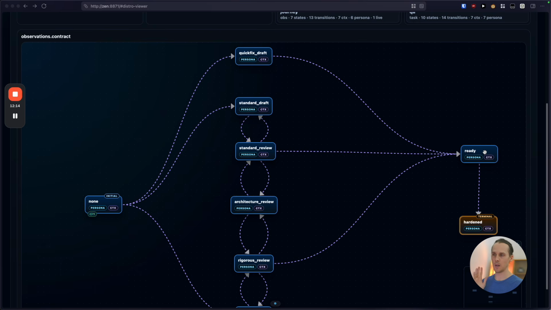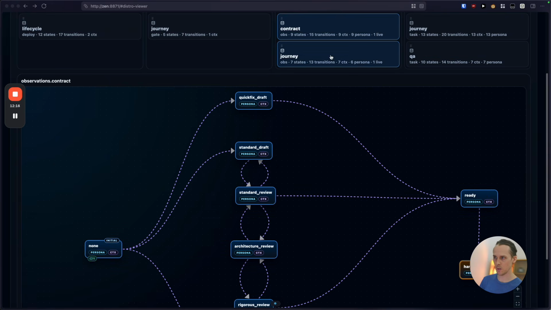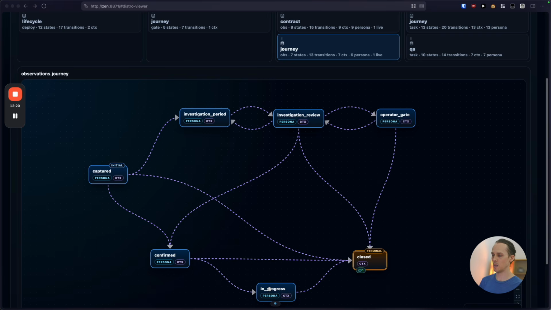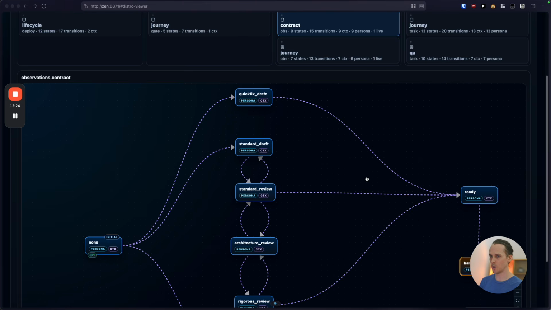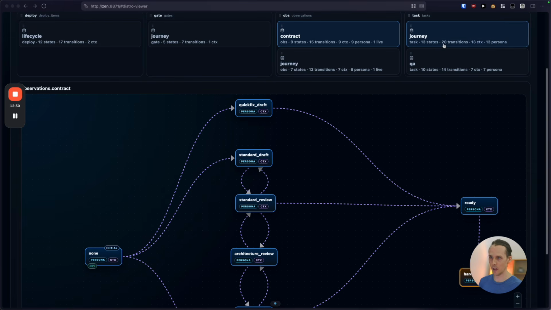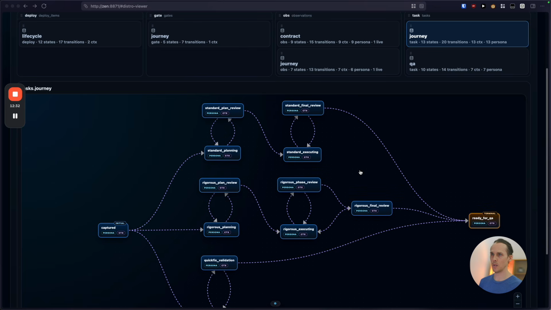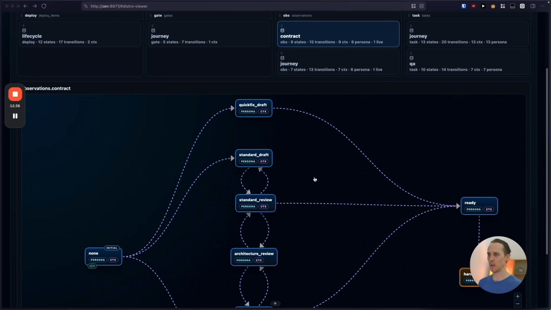Once the states in these two dimensions line up, that is, the observation is confirmed and the contract is in the ready state, so these are different states in different kinds of dimensions, then the agent will be able to move it into the task store, and only then. You can't create a task for an observation until you have a contract and it's been confirmed.